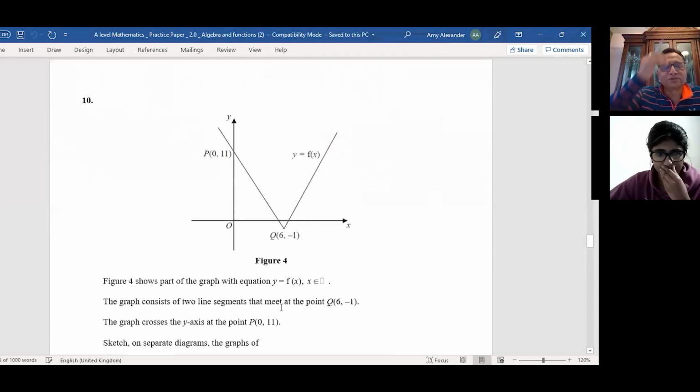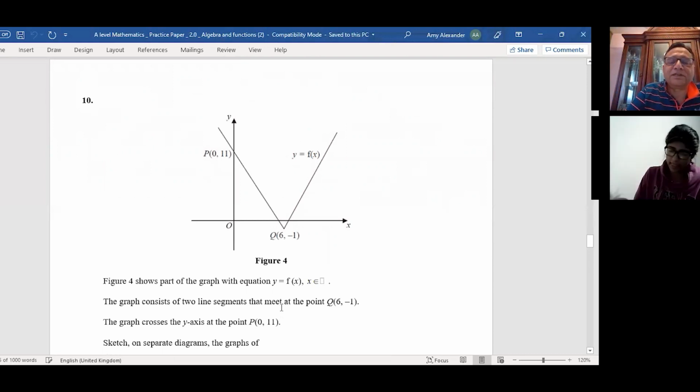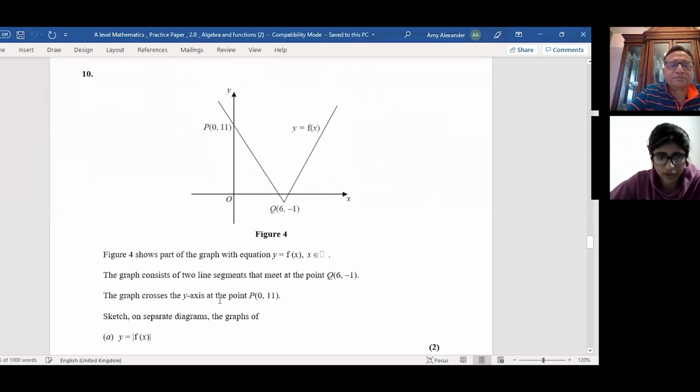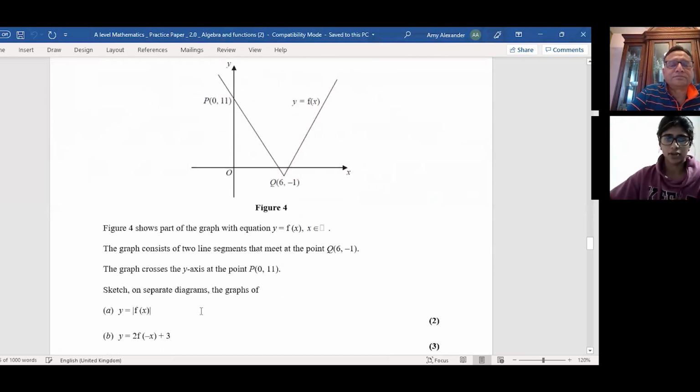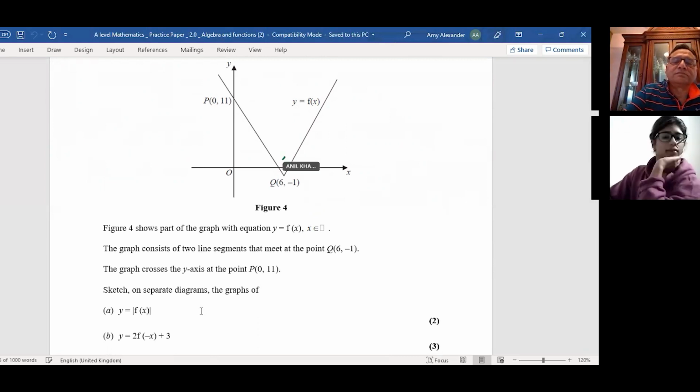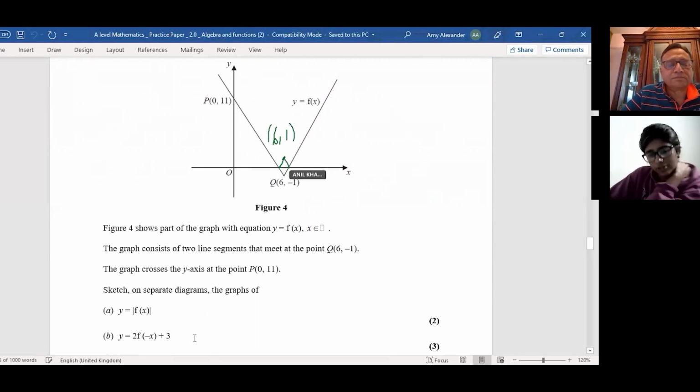Okay, so let's read the question. Yeah, we'll go from A, right? Okay. So part A, we've just got this graph here, and it says the graph consists of 2 line segments that meet at the point Q, which is (6, -1), and crosses the y-axis at the point (0, 11), point P. Then you sketch on separate graphs y equals the absolute function of f of x. So the point Q just flips, and you go (6, 1). Correct. Yep. And then part B, it was just 2f of minus x plus 3.